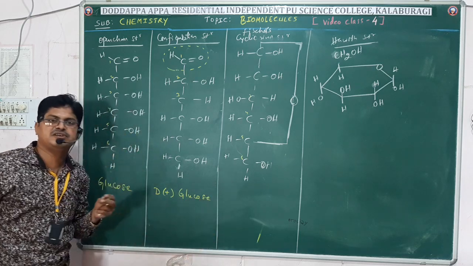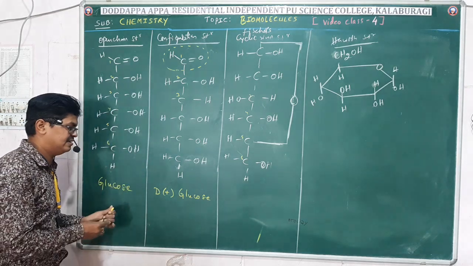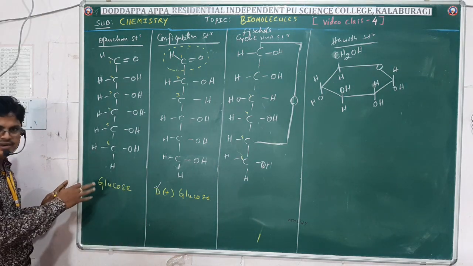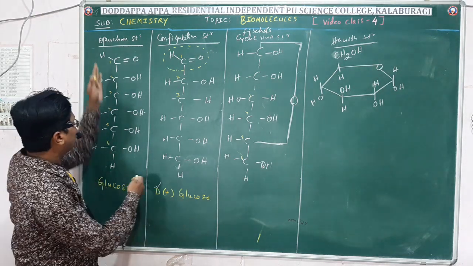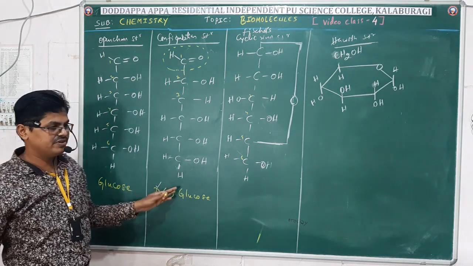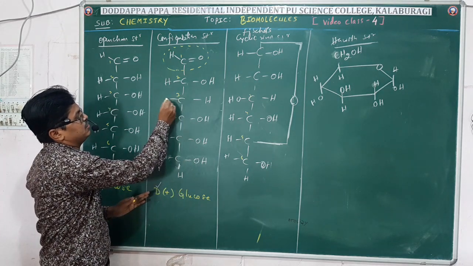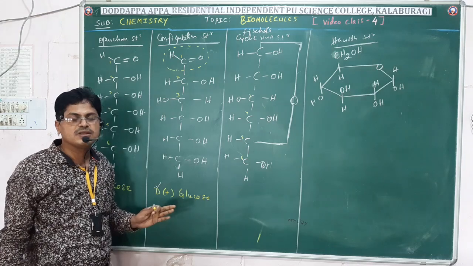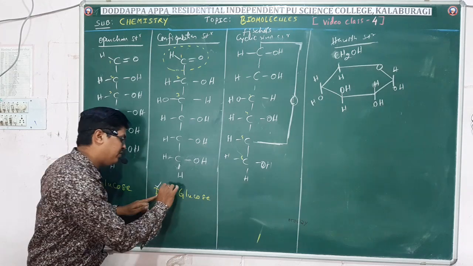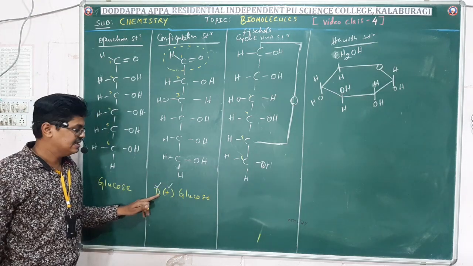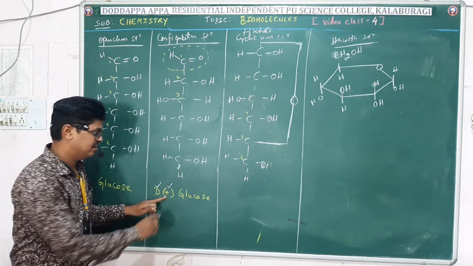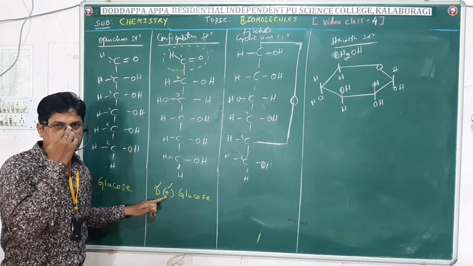Write the open chain structure of D plus glucose. Here the term D indicates configuration. I have not written any D here, but I am mentioning this is a normal structure where all the OH groups are present at the right hand side only. This is the configuration structure. Look here, the third carbon OH will be at the left side. Now what is the meaning of D glucose? Why are we indicating a plus sign here? Friends, plus indicates dextrorotatory.